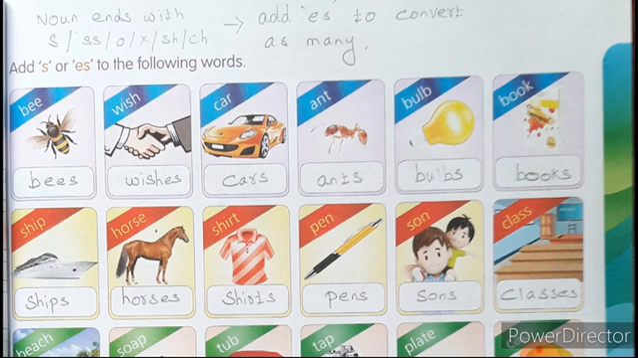Now look at this, children. Class. What is the ending letter? C-L-A-S-S. Class. Yes, it ends with the letters SS. Now look at the rule, children. If it ends with SS, how do you convert into many? By adding the letters ES. So here we have to add the letters ES. Class, classes. If we add the letters ES, automatically it will convert into many.